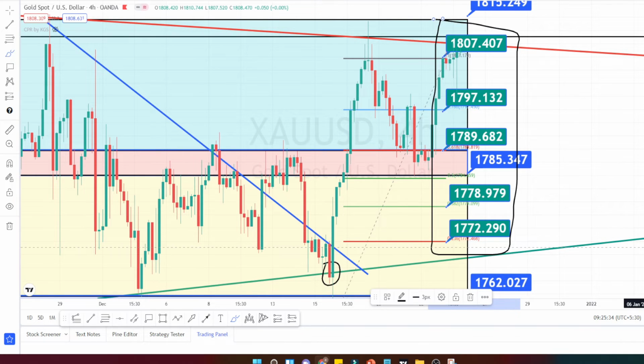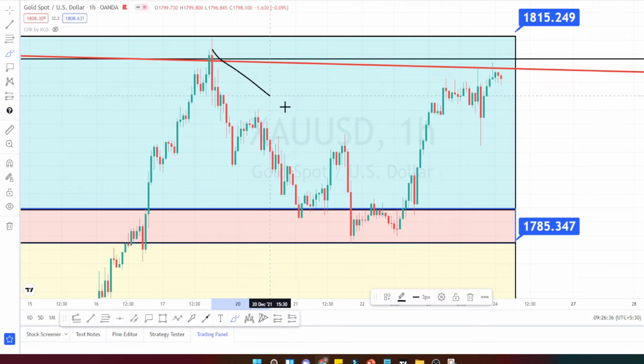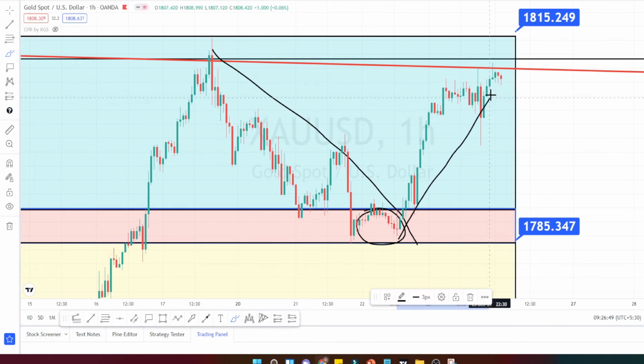So whenever price goes and tests these levels, there is more chance that price will bounce back and a retracement can happen. Let us do the analysis in the hourly time frame. So I am in the hourly time frame now. As explained in the 4 hours time frame, the trend was on the downside. It has taken support on this support area between 1789 and 1785, and price has bounced back and tested the topmost resistance level, which is around 1811.